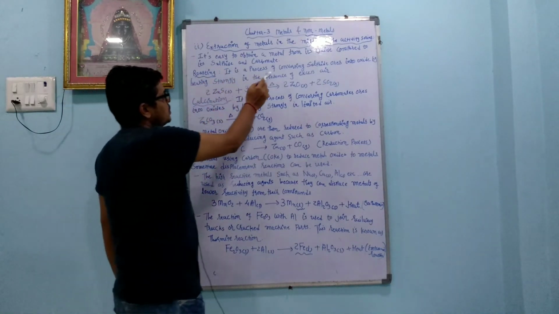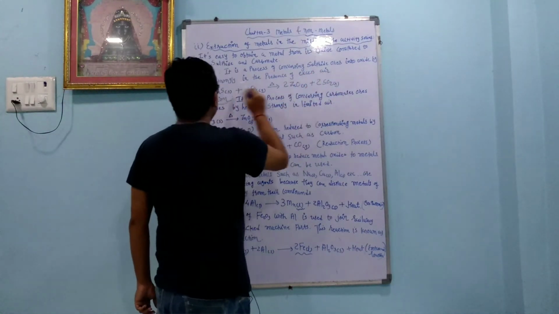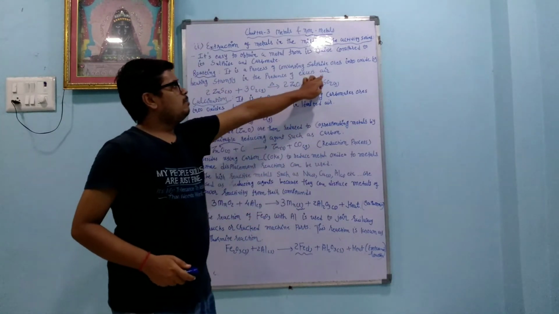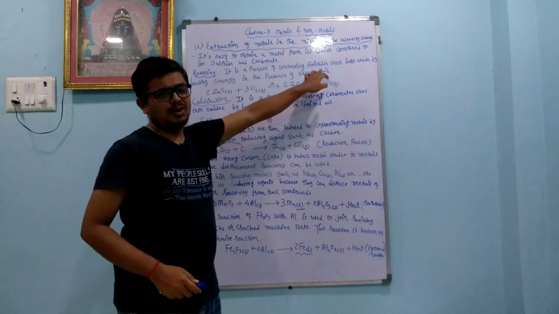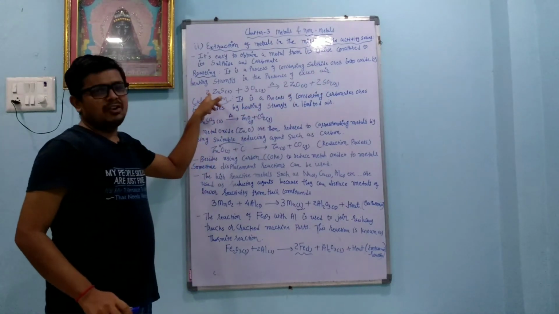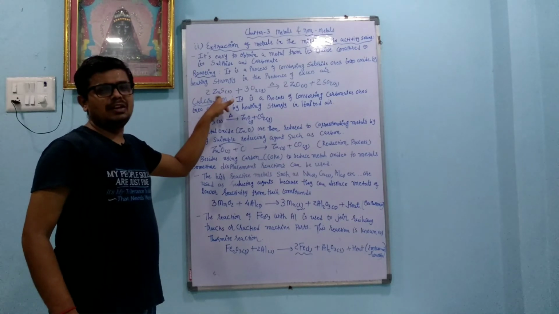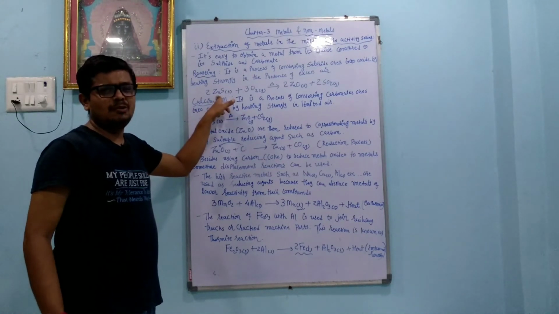Roasting is a process of converting sulfide ores into oxide by heating strongly in the presence of excess air. Air means we consider here oxygen gas. So we take a sulfide ore, you can take lead sulfide, zinc sulfide, or CuFeS2.